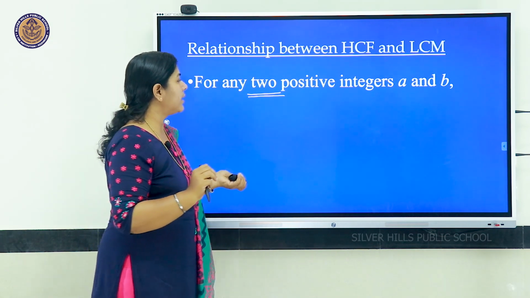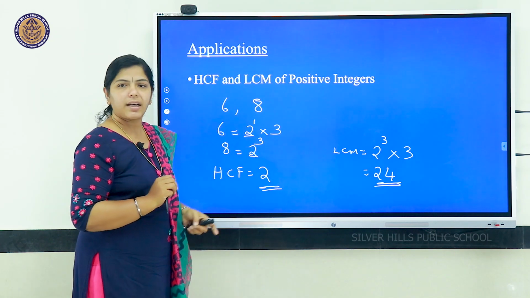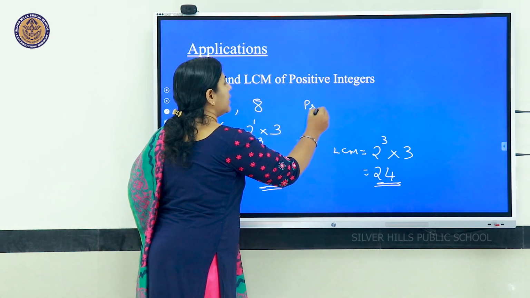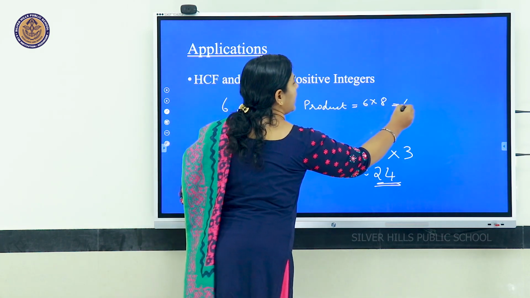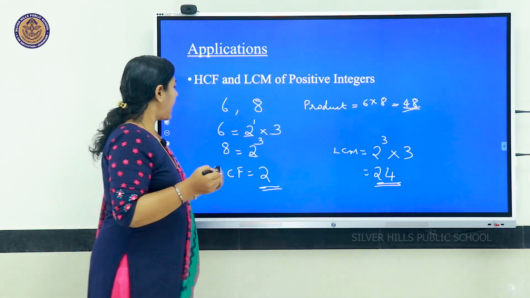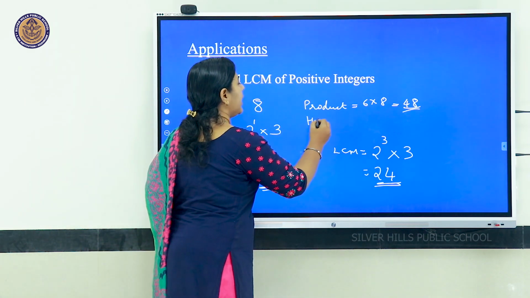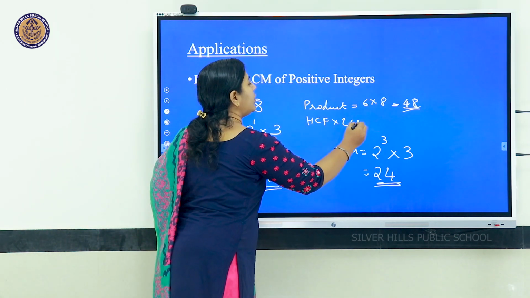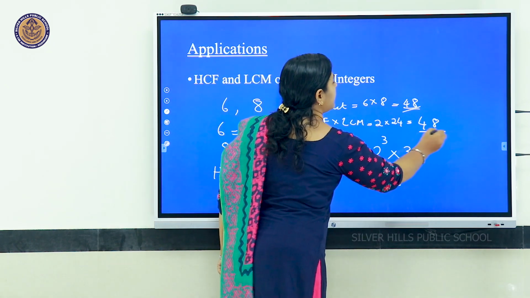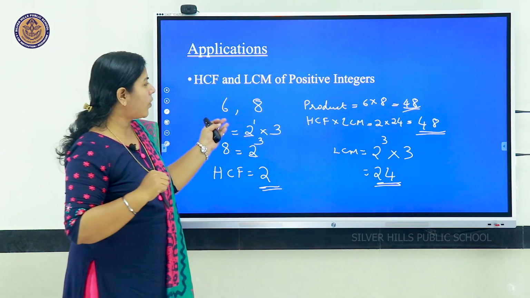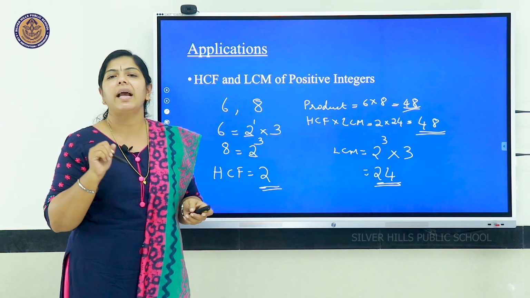In the previous question which we did, with 6 and 8, just see, 6 and 8 are the numbers. So the product of the numbers, what we will get? 6 into 8, that is 48. Now HCF we got 2, LCM we got 24. So HCF into LCM, that is 2 into 24, is equal to 48. See, both are the same. That is, the product of two numbers will be equal to the product of their HCF and LCM.